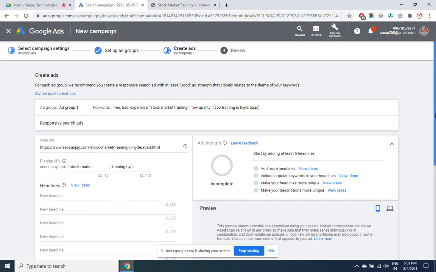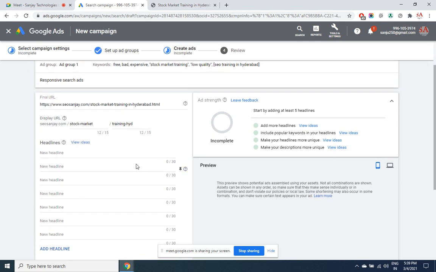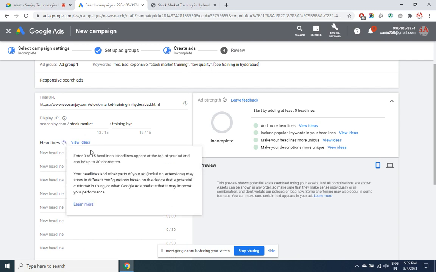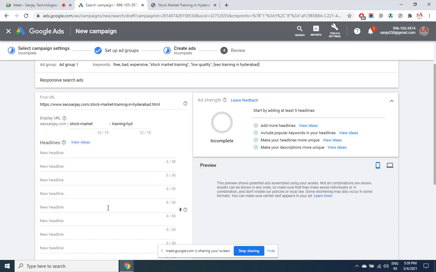Let us give headlines. Now here if you see, it has given you several headlines: 1, 2, 3, 4, 5, 6, 7. In fact, you can add more. There are a maximum of 15 headlines that you can have, and a minimum of 3 headlines you need to give. So 3 to 15 headlines can be given. The search engine is not going to display all the headlines.